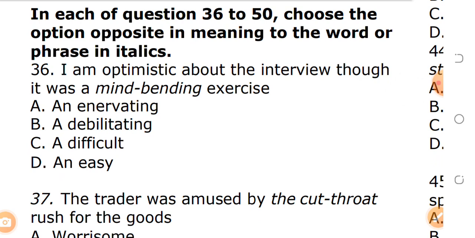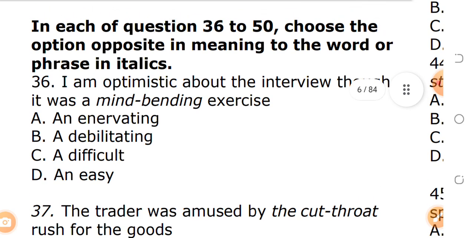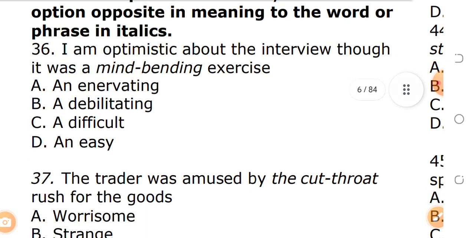Opposite in meaning. Remember, opposite in meaning. These are expected questions, past questions and answers on Use of English, part 30. I am an optimist about the interview, though it was a mind-bending exercise. A. Enervating. B. Debilitating. C. Difficult. D. Uneasy. Mind-bending means difficult. So the opposite in meaning of mind-bending is uneasy. So option D is the answer.